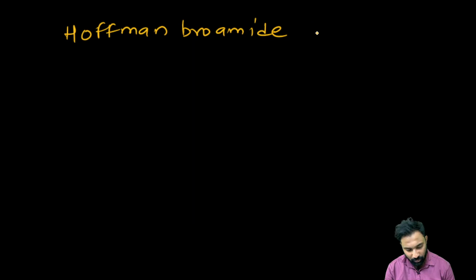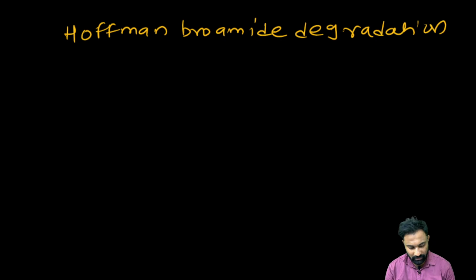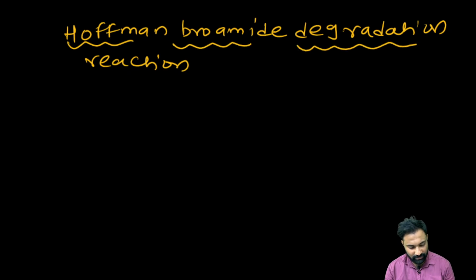Next one, the Hofmann bromamide degradation reaction.